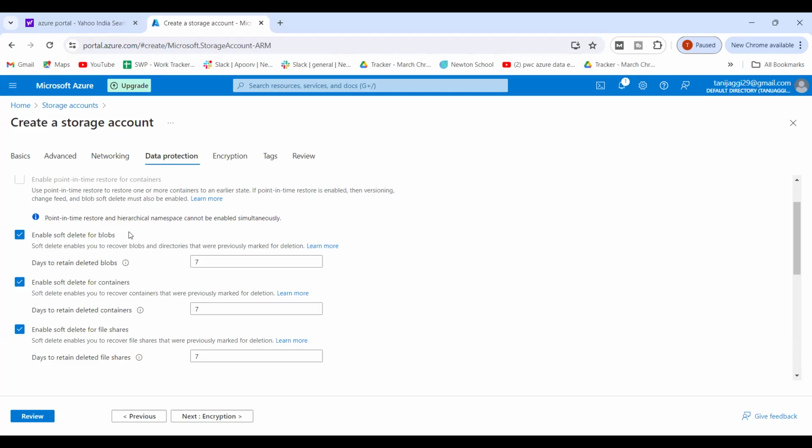So make sure that you enable this. It is really very helpful. Otherwise, you have to do the complete process again and sometimes the data also gets lost. So for data security purposes also, it is very important to enable this option to retain your container.